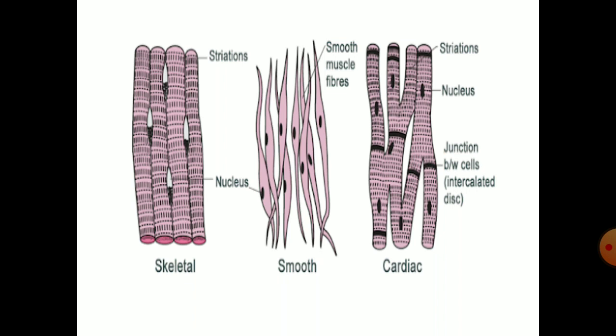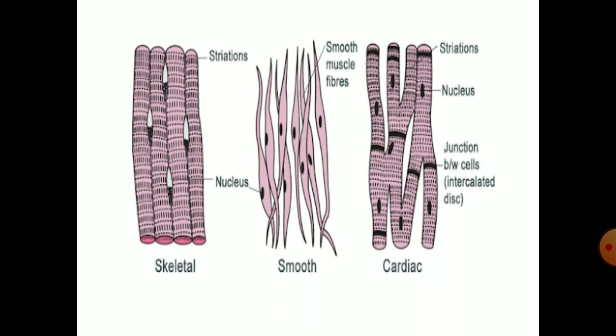They are not cylindrical, but they are spindle shaped. And these smooth muscles are involuntary in function, and they are mostly found in our internal organs or visceral hollow organs. The third one is cardiac muscle. Name itself is describing that these muscles are found in heart.